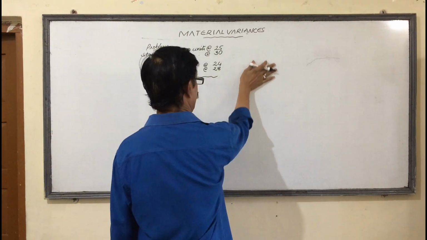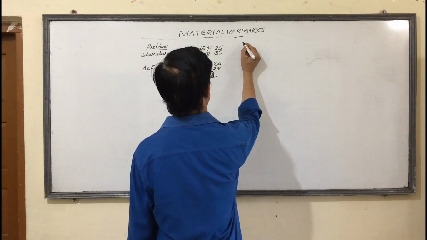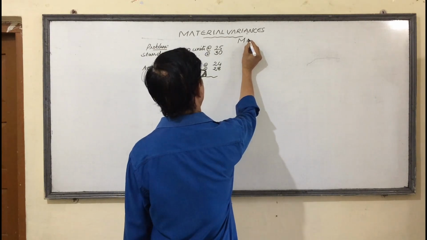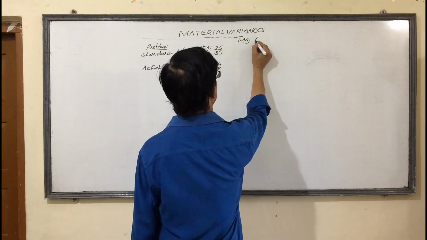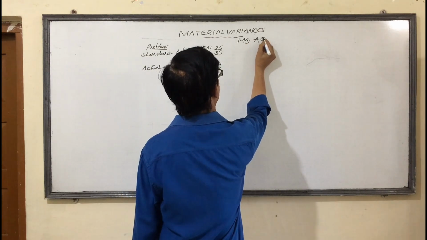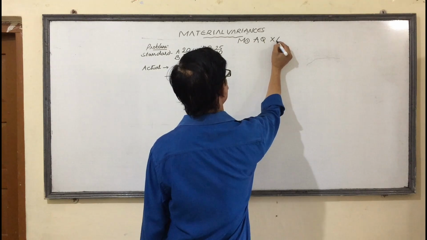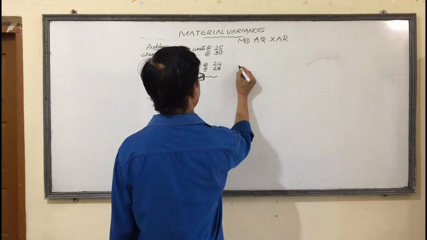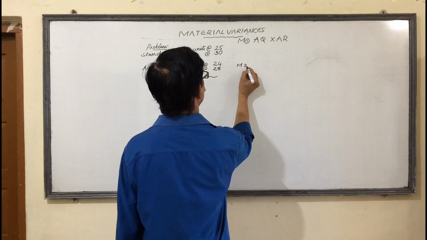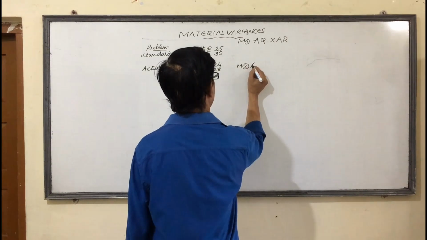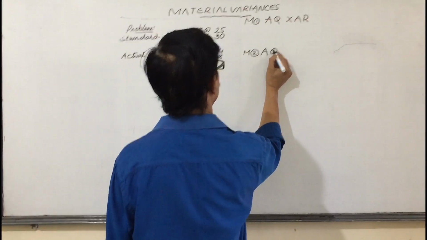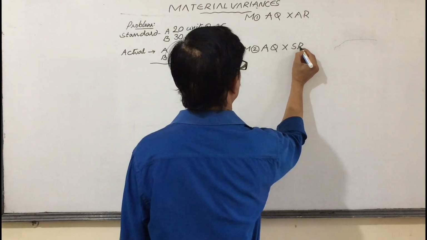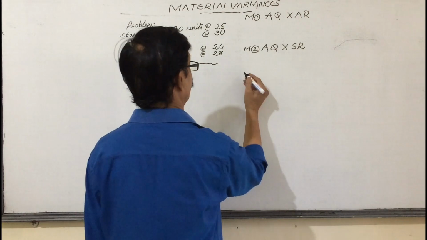When we are solving the problem, we are taking 4 heads. First, M1, actual quantity multiplied with actual rates. Next, M2, actual quantity multiplied with the standard rate.